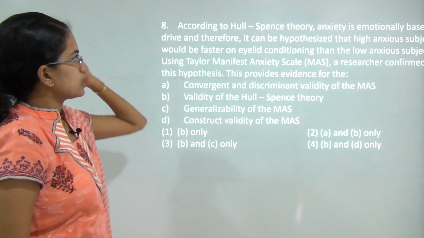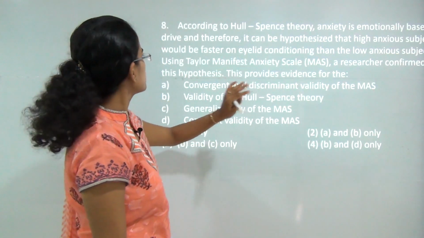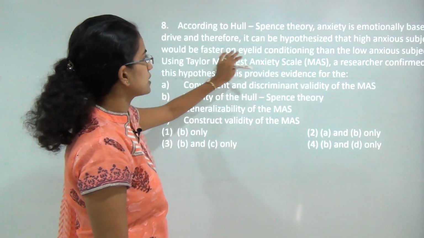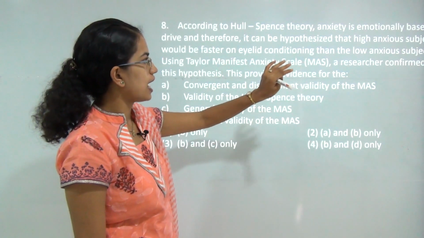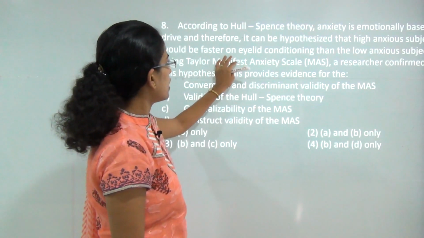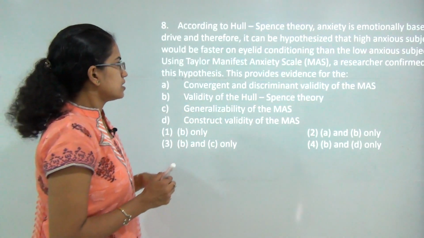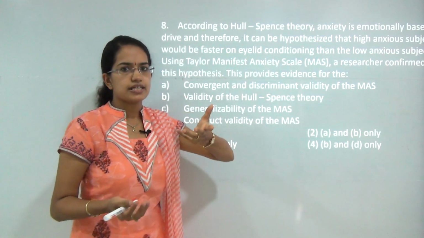Now the question says, according to Hull-Spence theory, anxiety is an emotionally based drive and therefore it can be hypothesized that high anxious subjects would be faster on eyelid conditioning than low anxious subjects. First, let's understand what eyelid conditioning is.